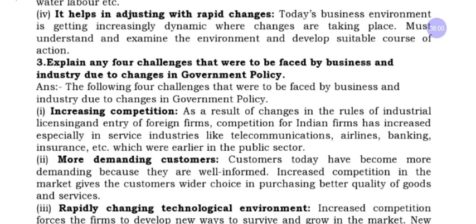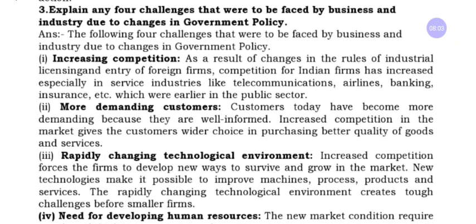And third question, we have: explain any four challenges that were to be faced by business and industry due to the changes in government policy. After the changing of government policy in 1991, what changes occurred?